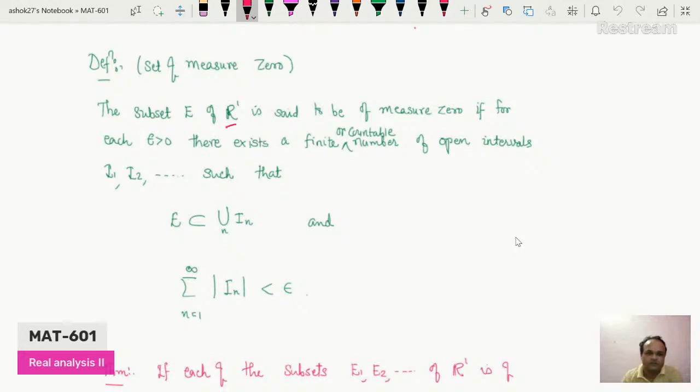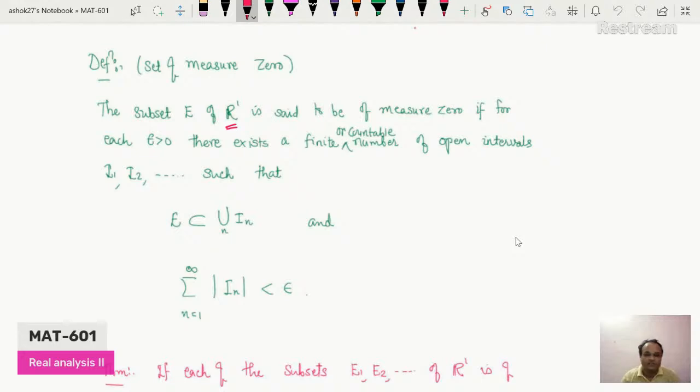R1 is the set of real numbers, a metric space, real numbers with the absolute value metric. It is said to be of measure 0 if for each epsilon greater than 0 there exist finitely or countably many open intervals I1, I2, and so on, such that the set E is contained in the union of all these intervals, and the sum of the lengths of all these intervals is still less than epsilon. It should be true for each epsilon greater than 0. In that case, we say that E is of measure 0.